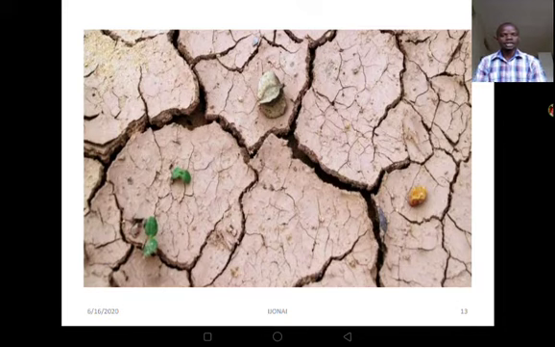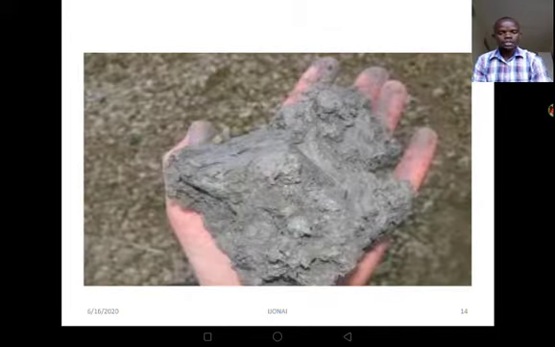Let's move to the next slide. Now, on this next slide, we realize that the clay soil is trying to... what is happening to clay soil after it has rained? You see it is having some. Now you see on the next slide, after adding lime, that is what is happening.